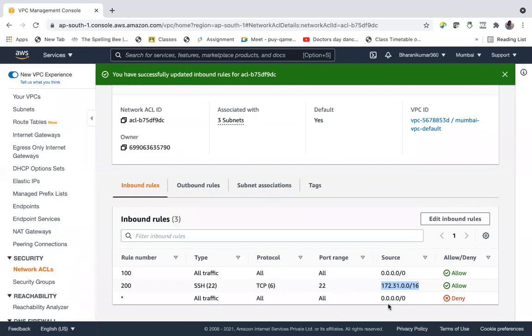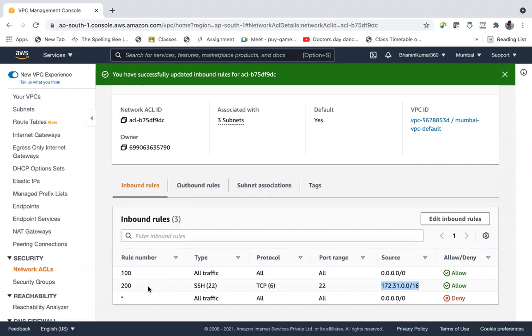Whereas security groups are called stateful, you can only add, you can only allow, you have no option of deny there. Here at subnet level, you can also deny the traffic.